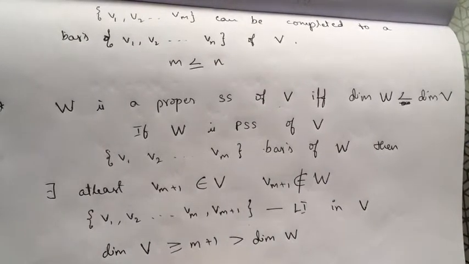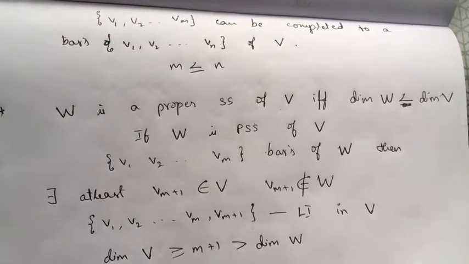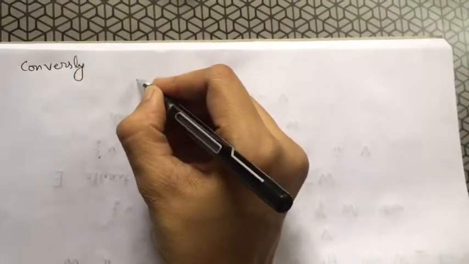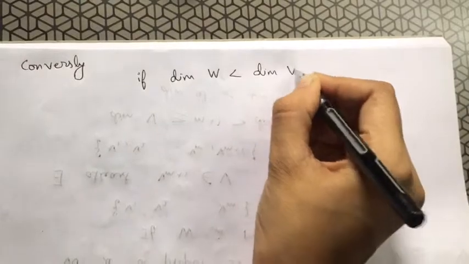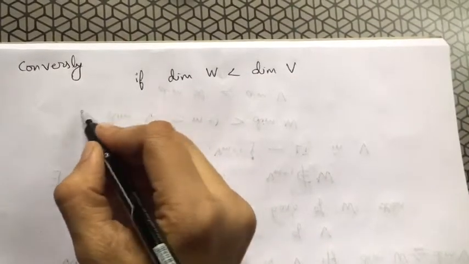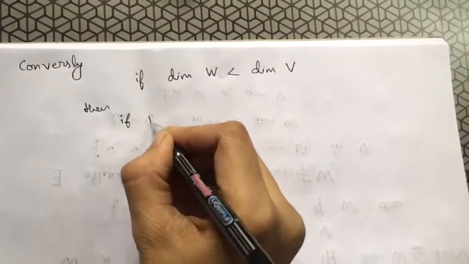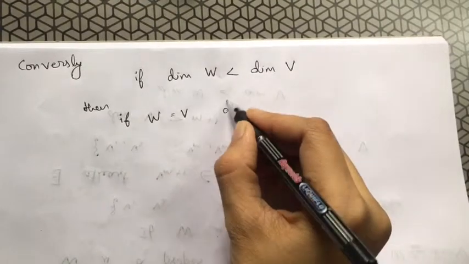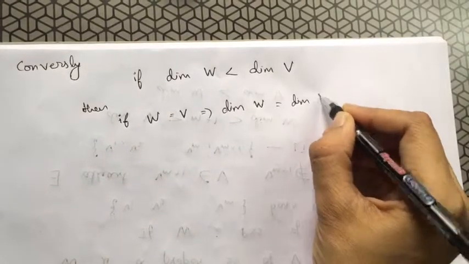So I can say dimension of W is less than dimension of V. This is if I take W as a proper subspace. The converse part is: if dimension of W is less than dimension of V, then say if W equal to V, then I'll get dimension of W is equal to dimension of V, right?